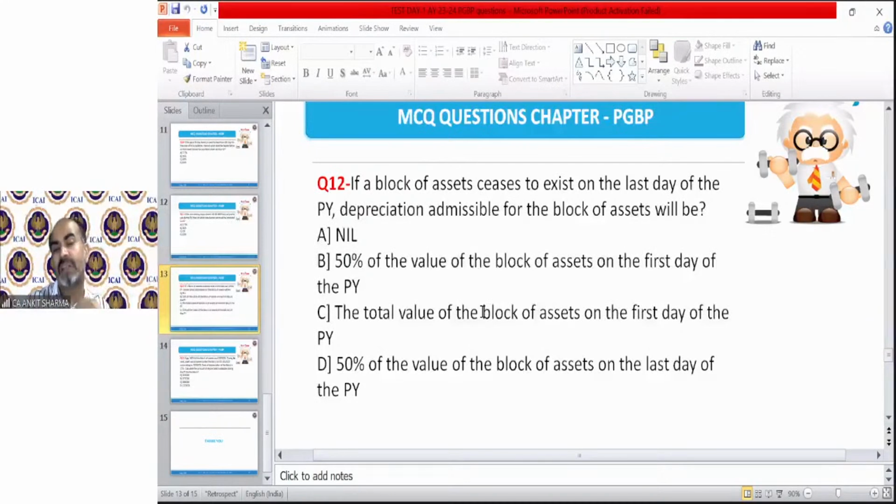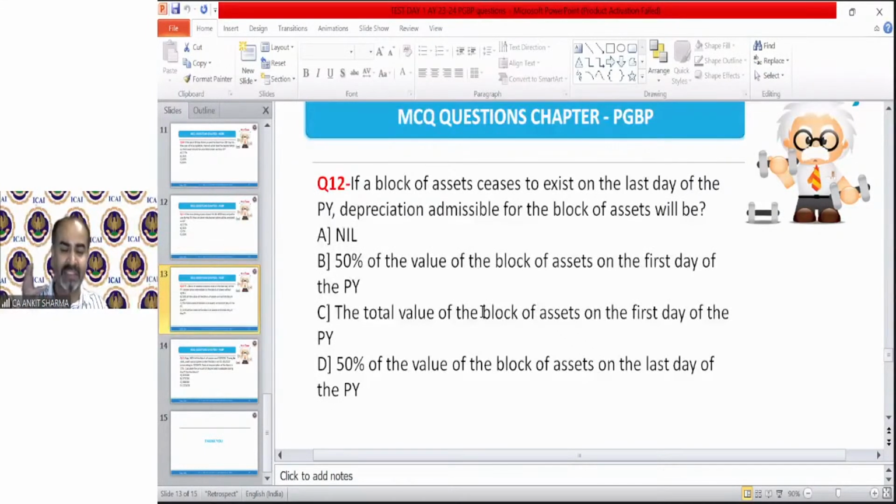the whole block of assets cease to exist on the last day of the previous year, depreciation admissible for the block of asset will be, Kriti is saying A, well done. The correct answer is, of course, A. If there is no block of asset, then we cannot claim depreciation. You cannot say that block of asset has been used for more than 180 days.